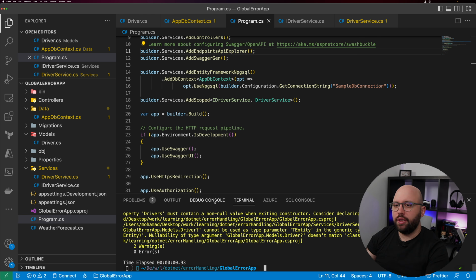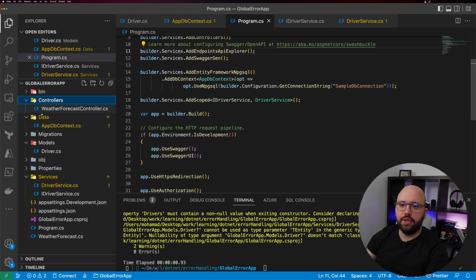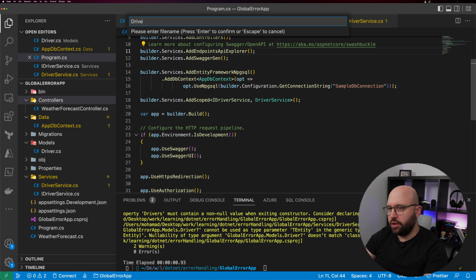So once we have done that, the next step is going to be very nice, and we're going to be creating our controller. And basically let's create a new class, and we're just going to call it DriversController.